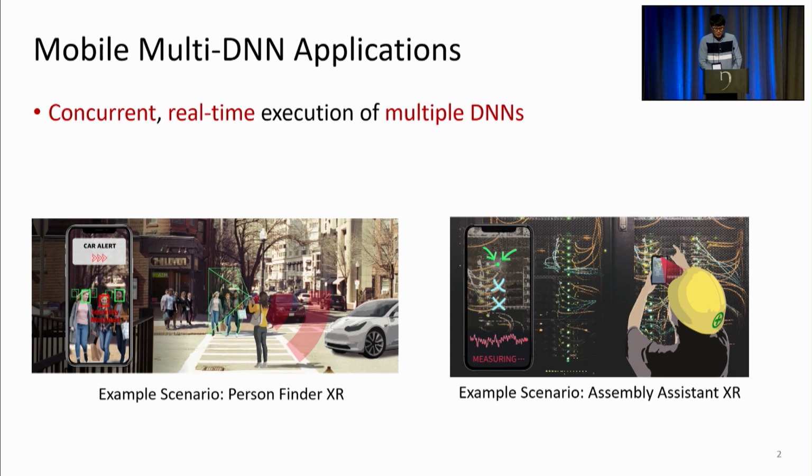Okay, so I'd first like to draw your attention to mobile applications that involve multiple deep neural networks, such as virtual reality and extended reality applications. These applications have the common requirements of having to execute multiple DNNs concurrently in real time. For instance, the person finder application shown on the left involves face detection as well as face identification to pinpoint a specific person. And also, the application could also be running other models such as object detection on the front camera of the smartphone for other purposes.